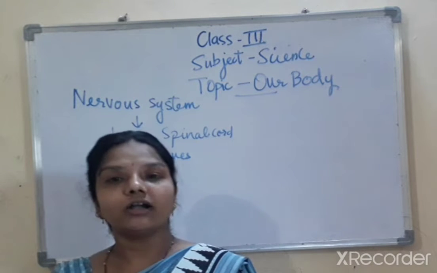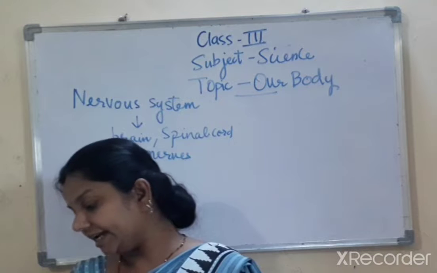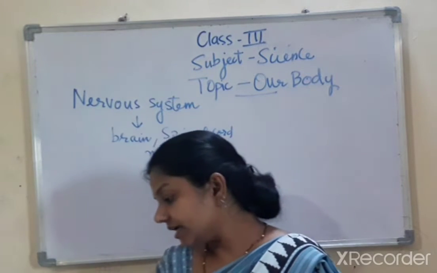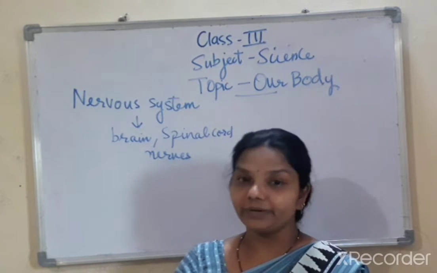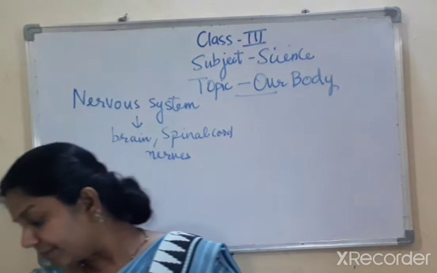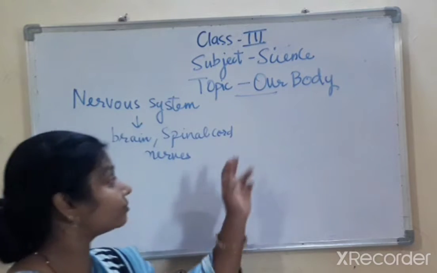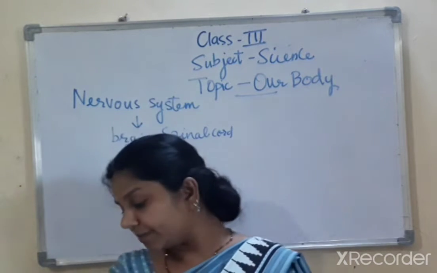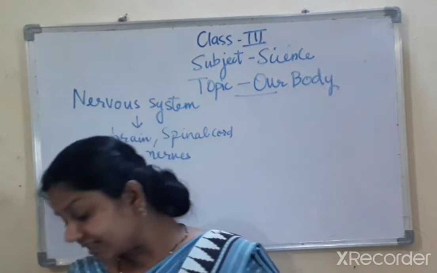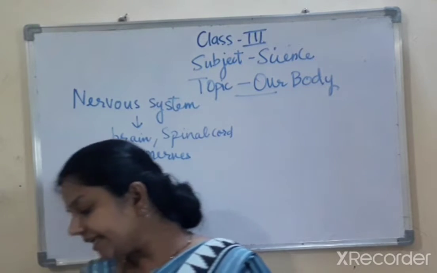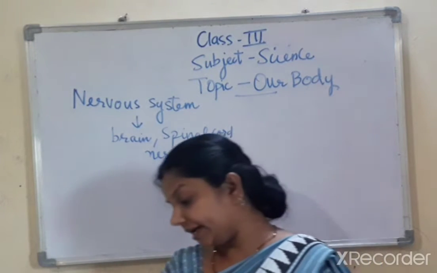The spinal cord starts from the brain and connects all the nerves in the body to the brain. Yes. Where does the spinal cord start? It starts from the brain and then it connects all the nerves in the body to the brain.